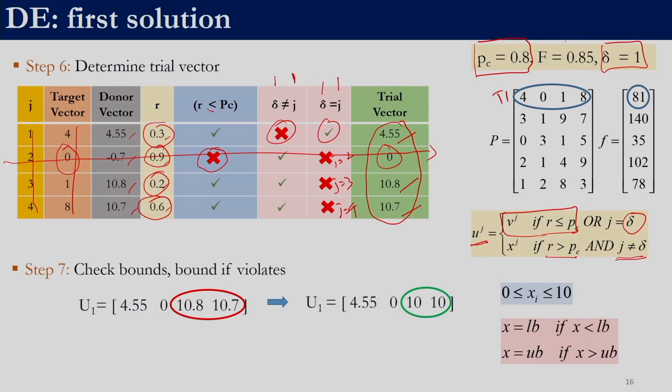Once the trial vector is generated, we need to evaluate its fitness, but before that we need to check its bounds. In this case the bounds for the decision variables are 0 to 10. So, we have to check which of these variables violate. The third and fourth variables violate the bounds, so using the corner bounding strategy we bring them back to the upper bound. Our new trial vector is 4.55, 0, 10, 10. Remember we should not bound the donor vector, because it is not used to calculate the fitness; we only use the trial vector for that. So, it is not necessary to bound the donor vector.